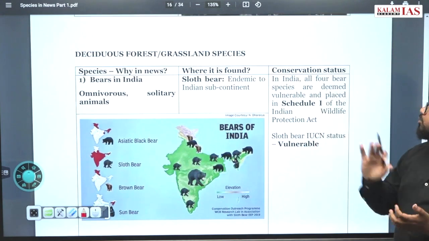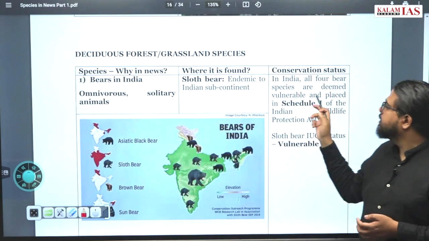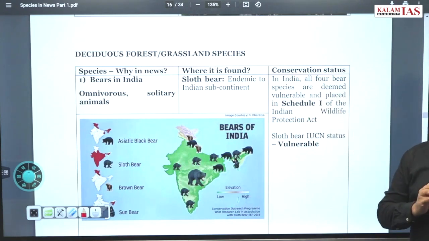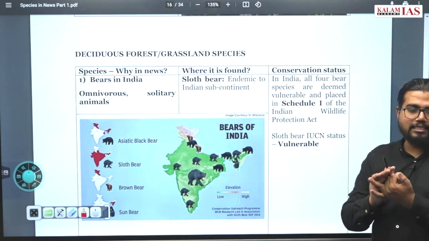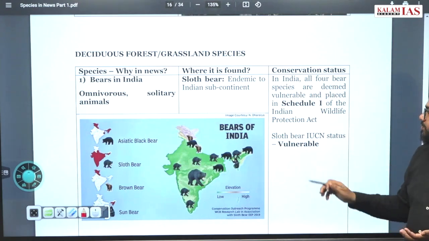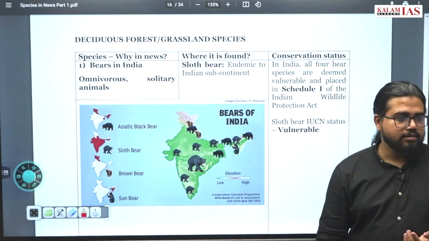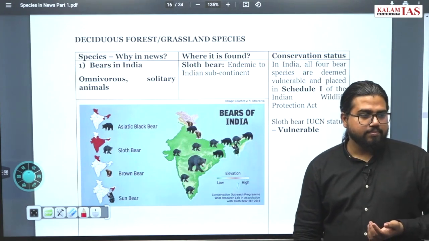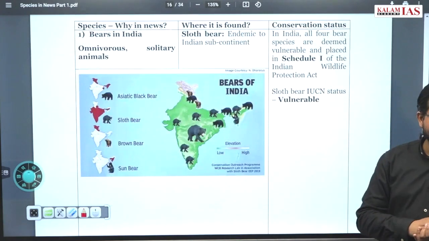Now, if you look at the IUCN status, all 4 bear species that are listed here are deemed vulnerable, and Schedule 1 protection of the Wildlife Protection Act is granted to them. Sloth bear is also vulnerable. Yes, yes, yes. But now it is banned. That is also banned.